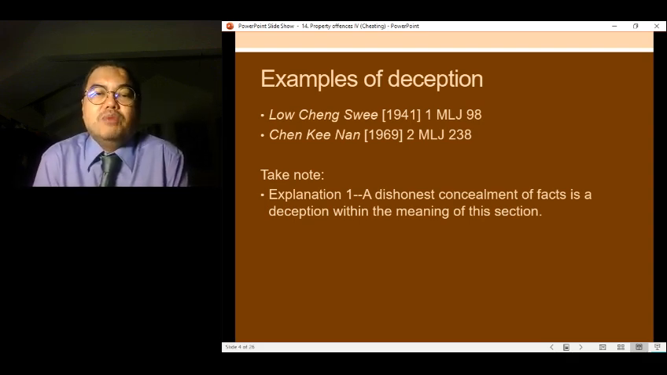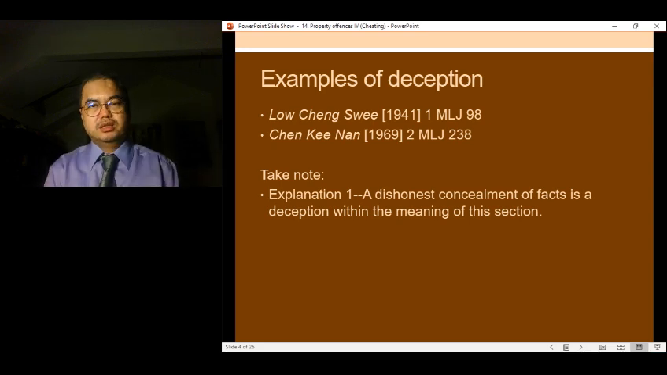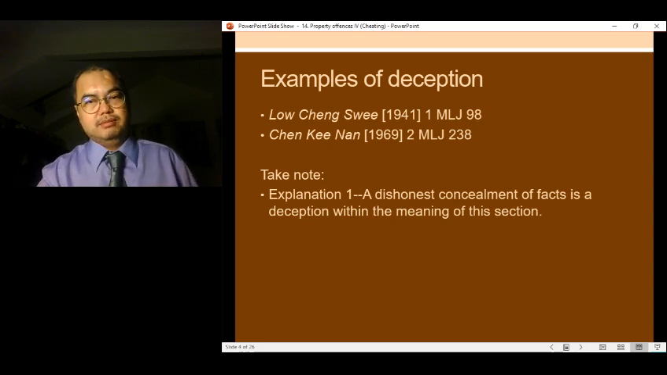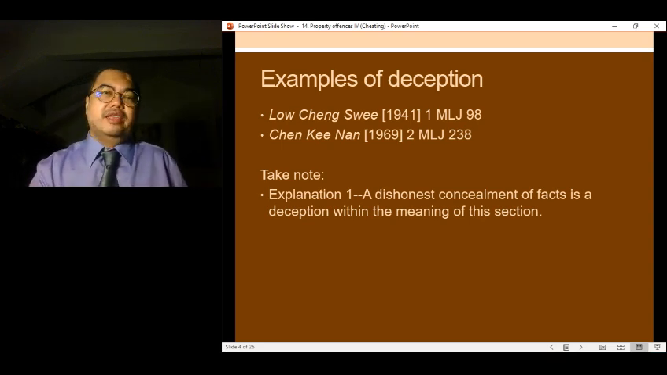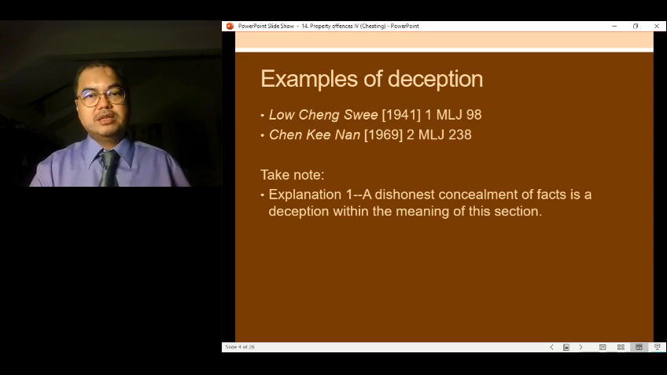Right, explanation 1 to 415 provides that a dishonest concealment is a deception within the meaning of this section. Okay, so it doesn't have to be an express representation, but even a dishonest concealment of facts is a deception, and it doesn't have to be something that he is under a duty to reveal. So a dishonest concealment of facts is a deception.